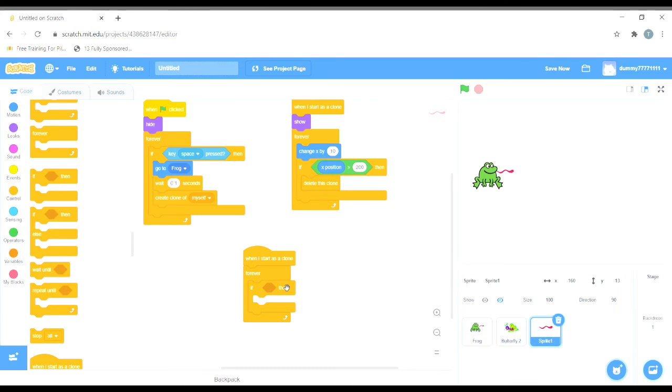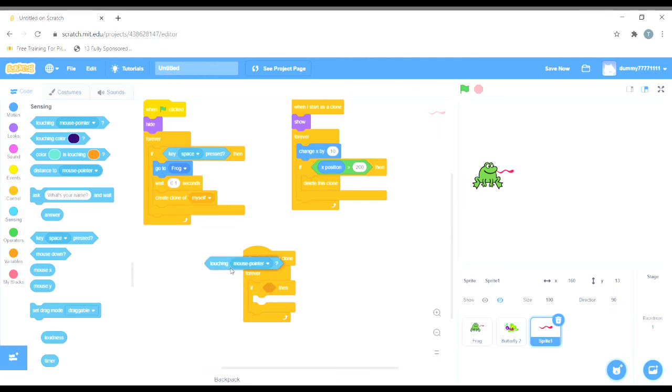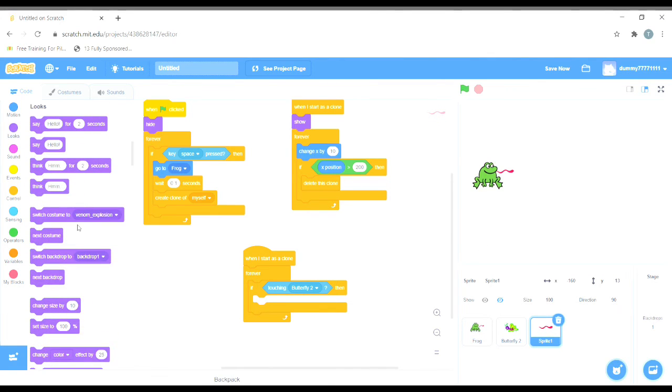I'll choose sensing, touching, and I'll choose butterfly. Then if the venom touches the butterfly, the costume of the venom should change to the explosion costume which I just created. So I'll go to switch costume to Venom Explosion. It is already chosen as Venom Explosion.